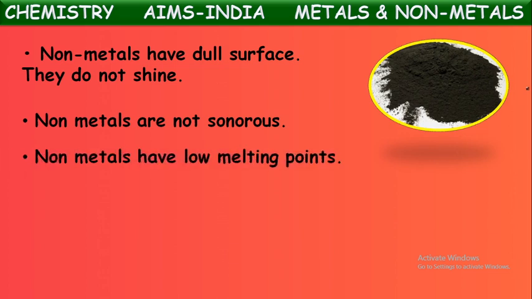Okay, next property. Non-metals have low melting points. Let us try to compare these properties of non-metals with the metals. Metals have high melting and boiling points. Mostly all the metals are hard solids at normal temperatures. To melt them, it requires a large amount of heat. That means they have high melting points.